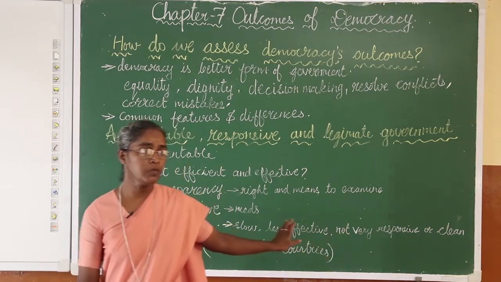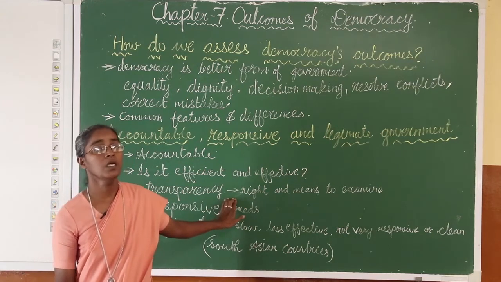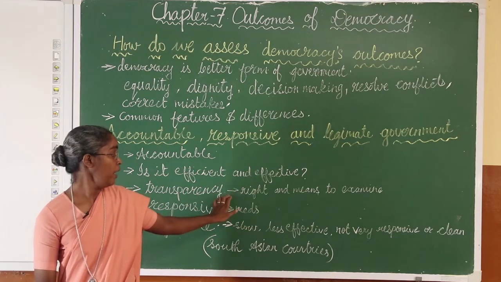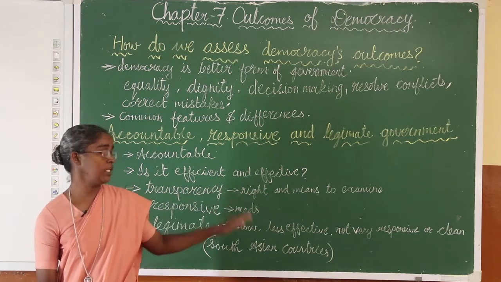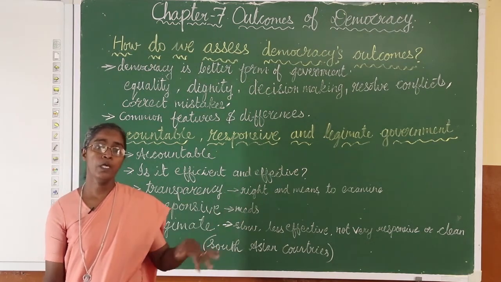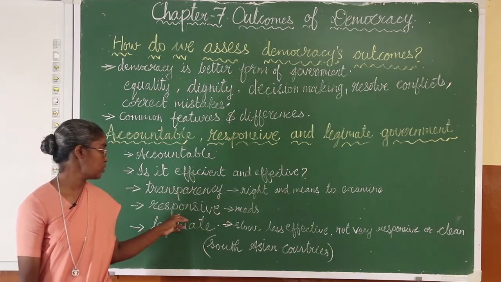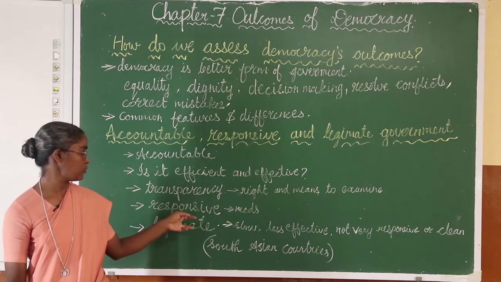Therefore, we say that the democratic form of government is transparent and follows transparency in decision making, and people in turn have the right to examine the decision making process. Therefore, we said it is transparency.